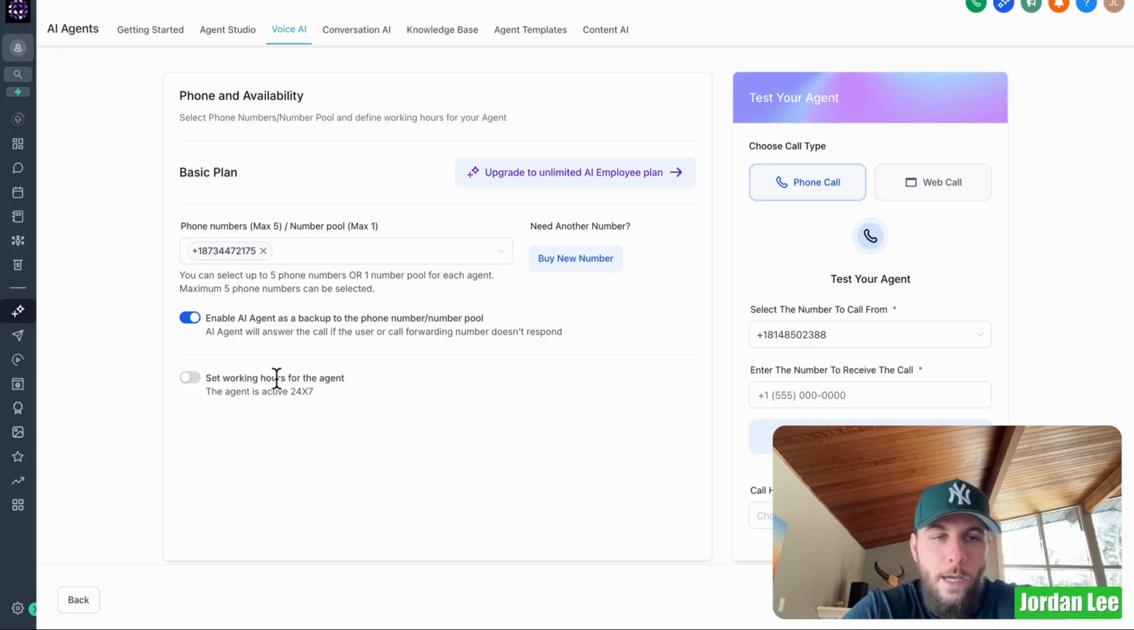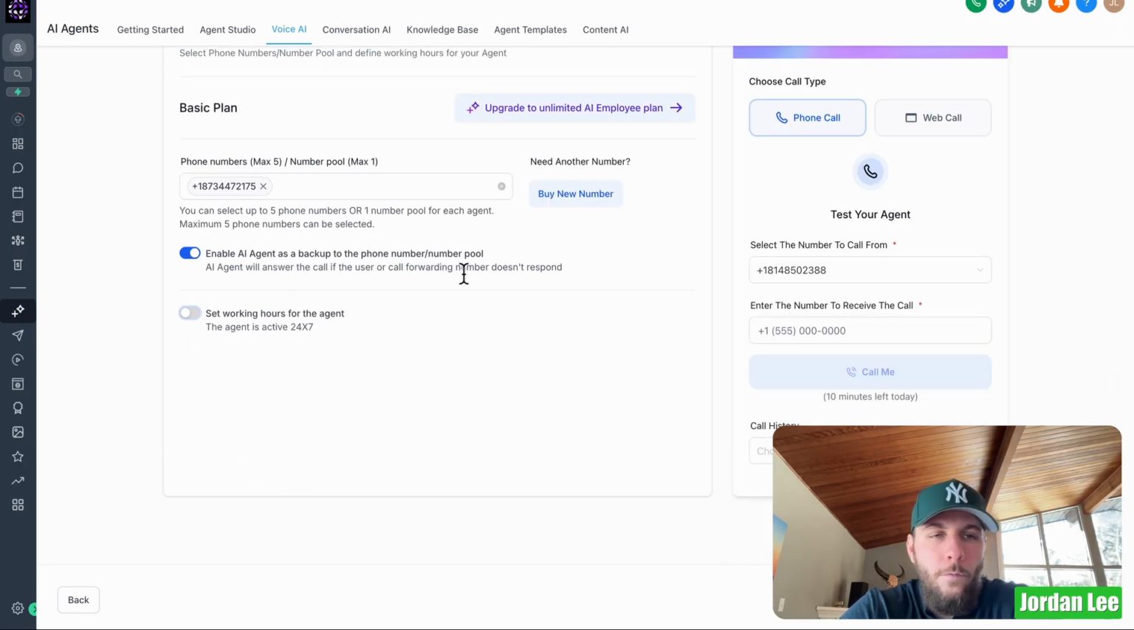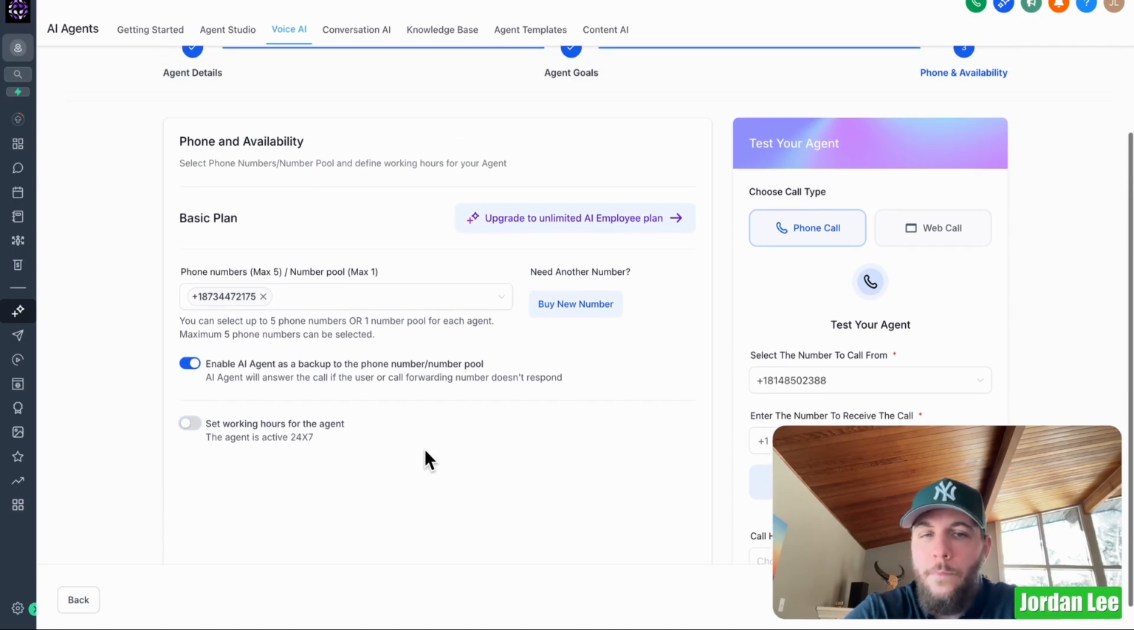Now, set working hours for the agent. You can set them to whatever time you want. But if we miss a call and we're not able to pick it up, this agent is active 24/7. So at night, if you're sleeping, this will answer for you. You can book in an appointment for the next day, and then you have work for the next day.